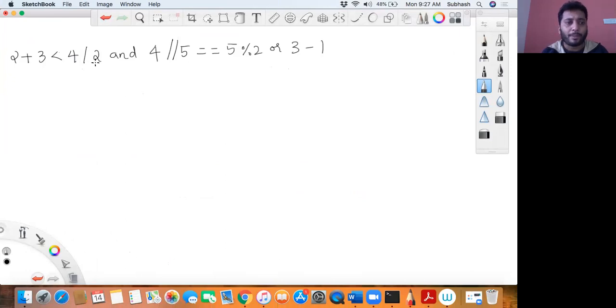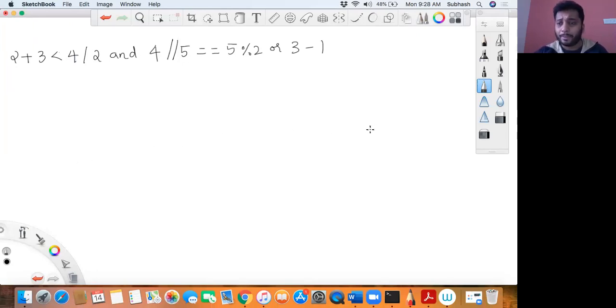We have arithmetic, relational, and logical. All three operators are there. Now, how do I solve this? As we have discussed earlier, we have something called the priority rule. But what we learned was the priority within a similar set of operators, only arithmetic operators.